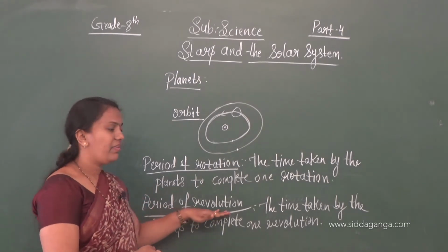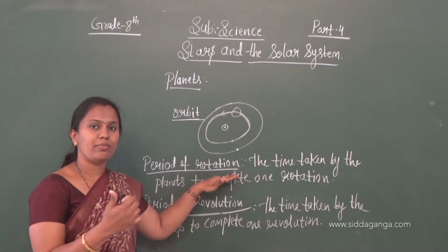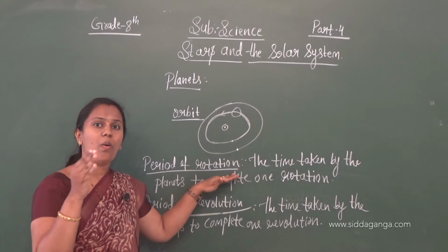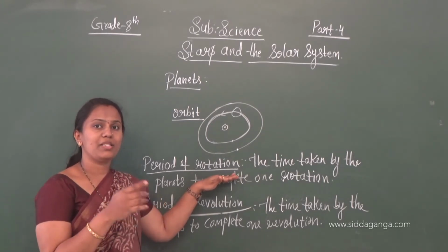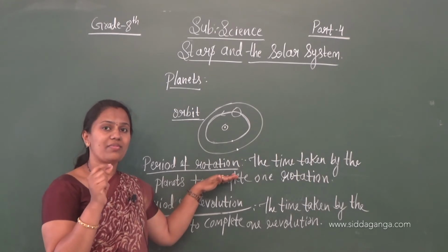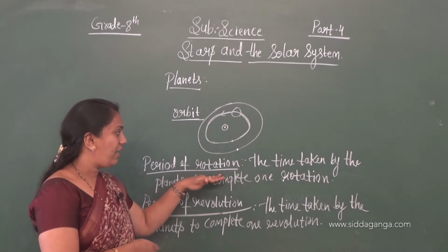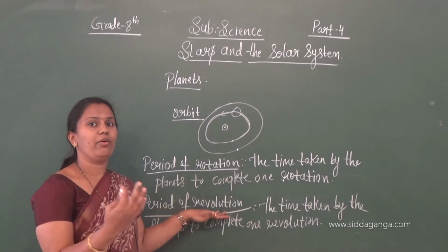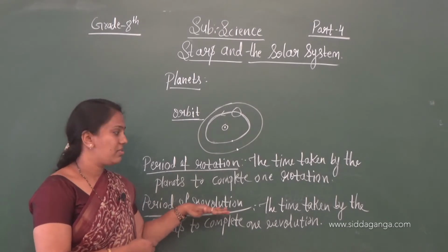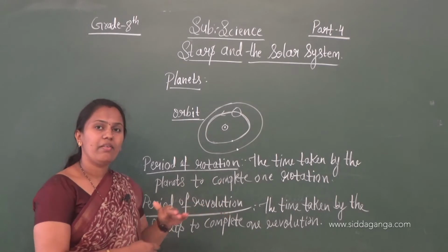Rotation takes place on their own axis, meaning the earth is rotating on its own axis. If it completes one rotation it takes 24 hours, so one day for one rotation. Then revolution takes 1 year. Like this, rotation and revolution take place.